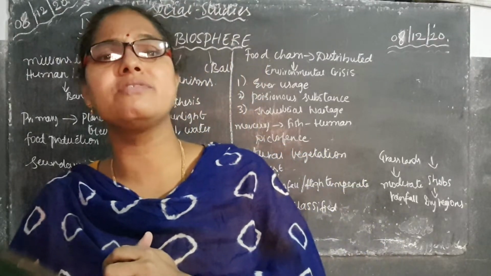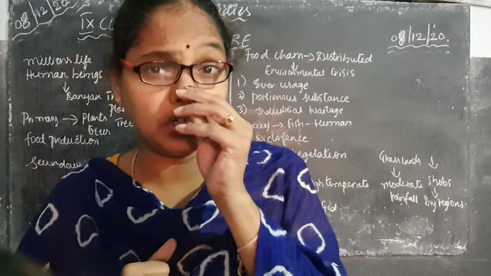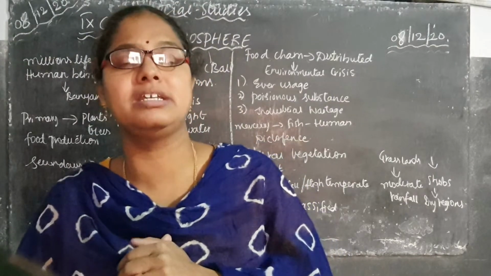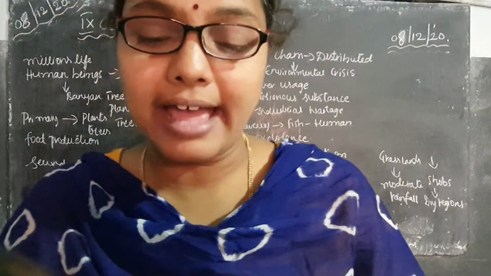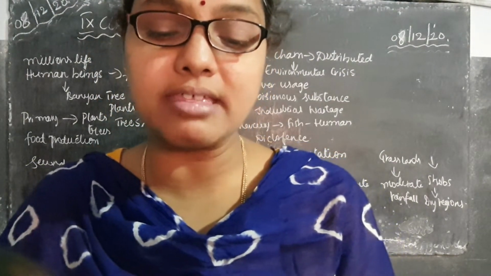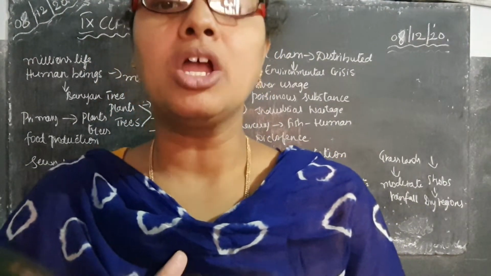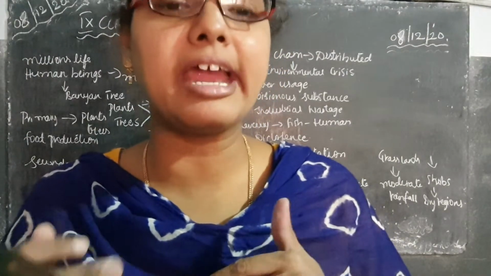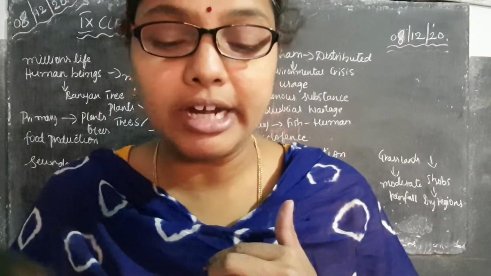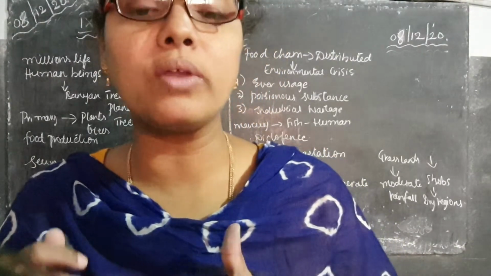So the number of animals in the water will decrease, getting depleted with the help of these chemicals. So what are the acids? Burning fossil fuels releases a large quantity of carbon dioxide and other chemical gases. What are the chemical gases? Like nitrogen oxides, sulfur dioxide, volatile organic compounds.